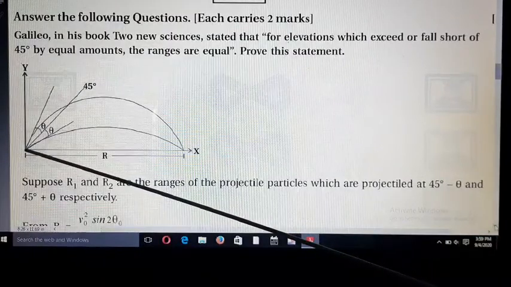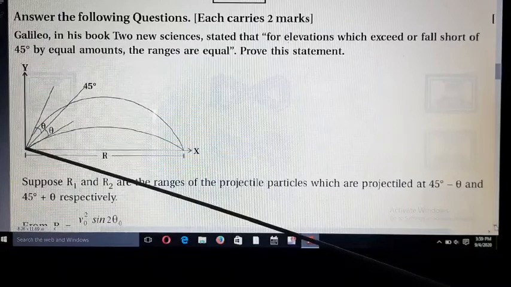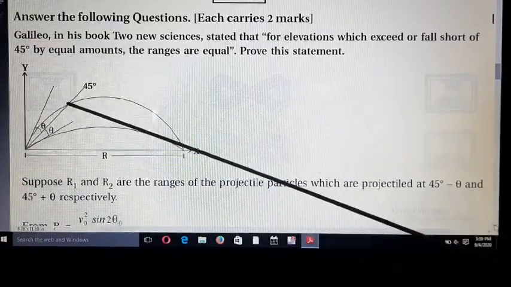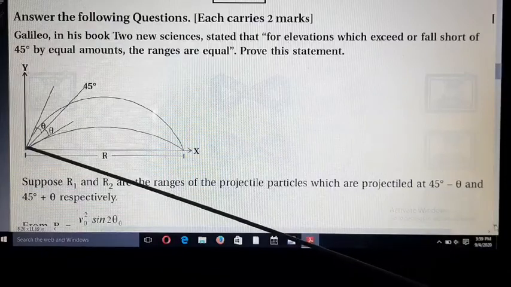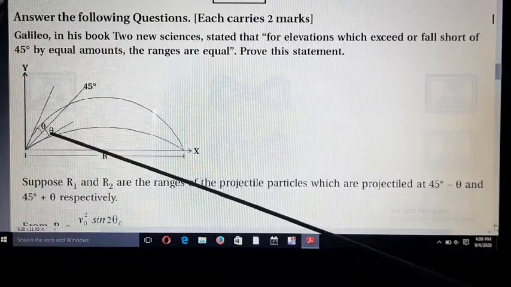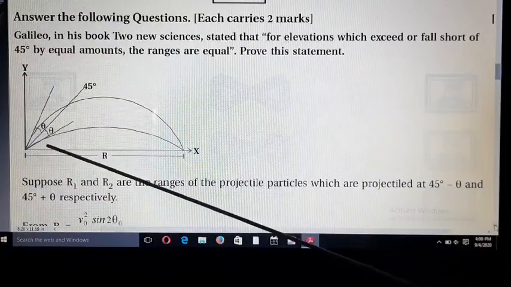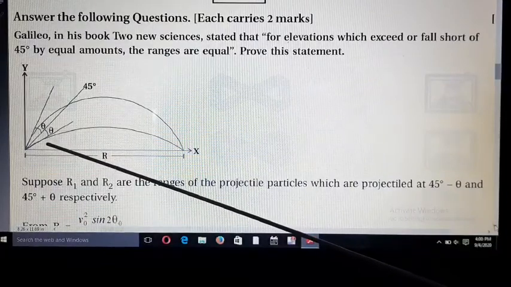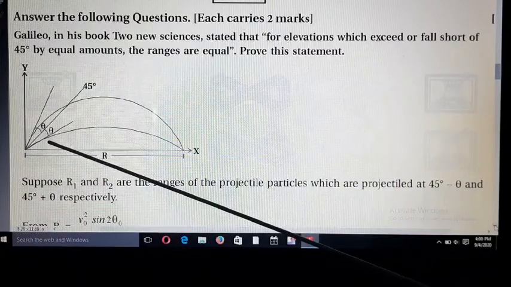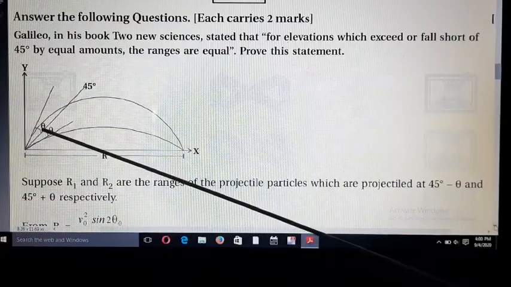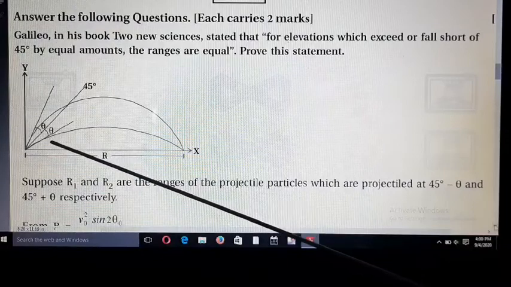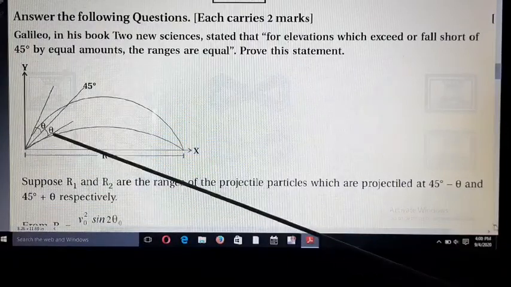Here one object is moved in projectile motion. So here the angle is 45 degrees, and this is the angle theta, and this angle is 45 minus theta, and this angle theta means the total angle with respect to x is 45 plus theta.